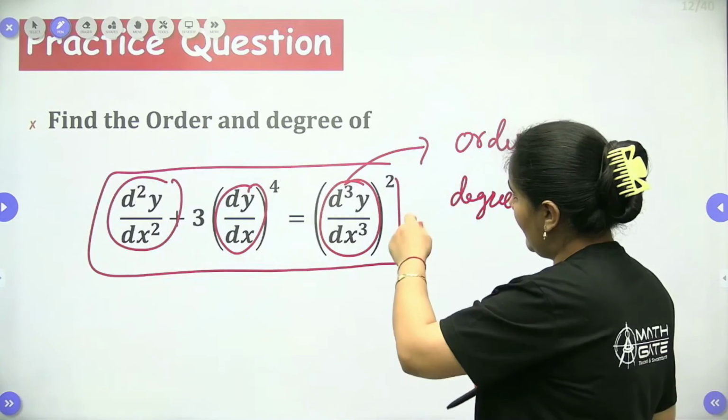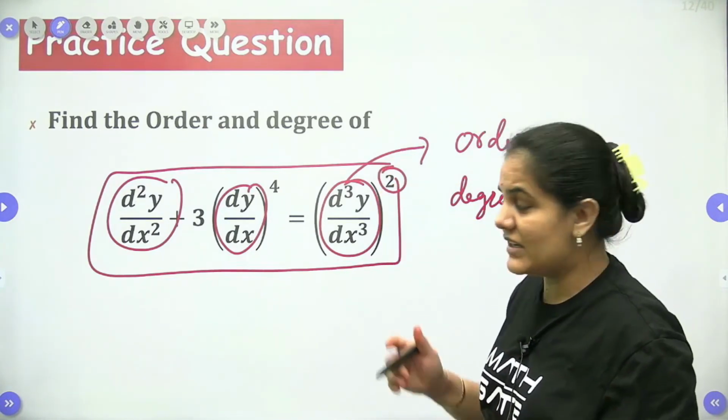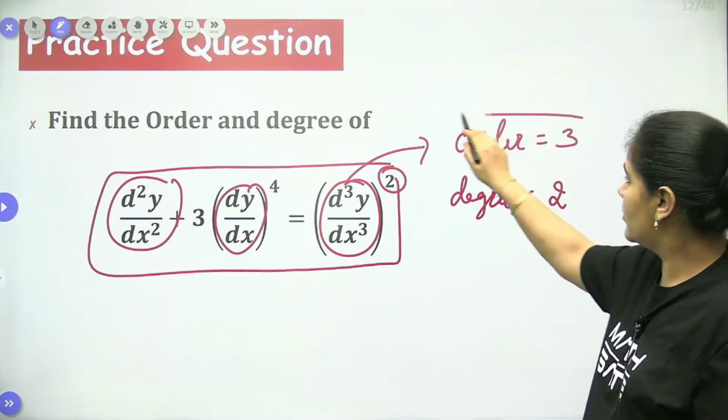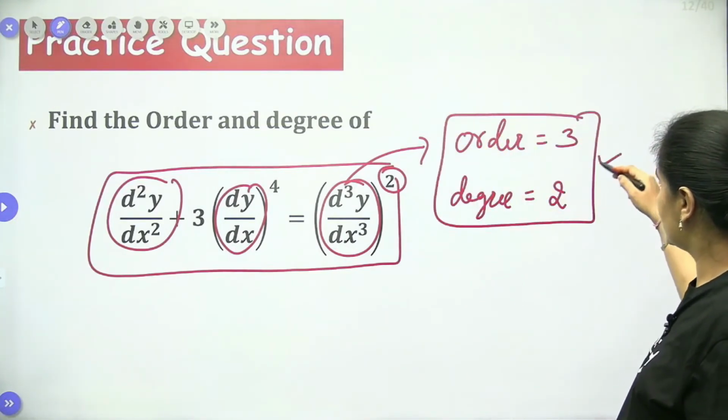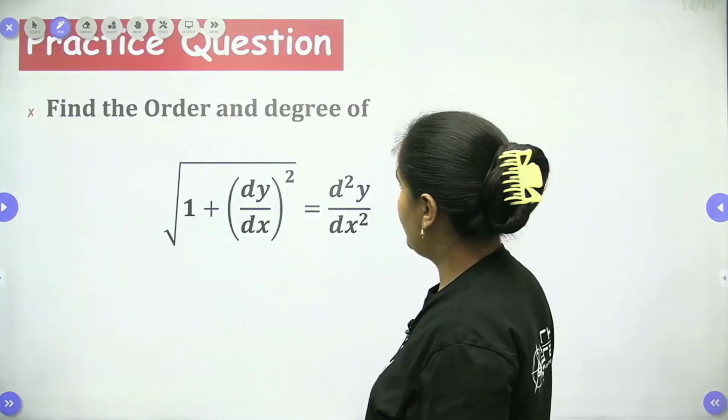So degree means the power. Whatever be the power of the given highest derivative, you can say that is the degree. So it will be 2 only. So the order is equal to 3 and the degree is equal to 2. Okay guys, now let's approach the next one.